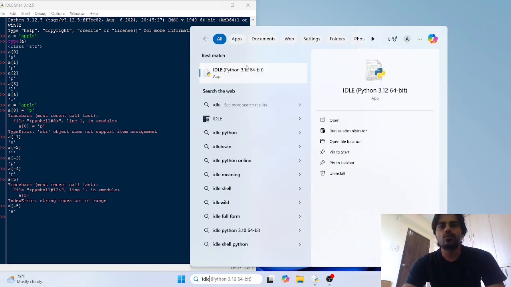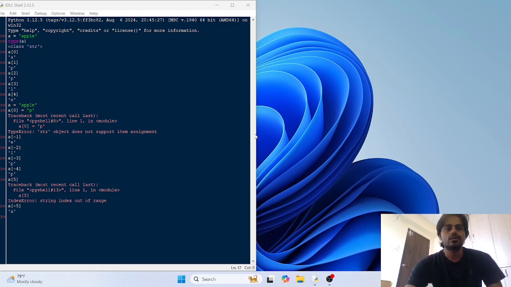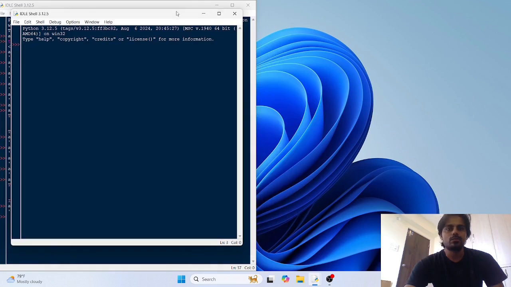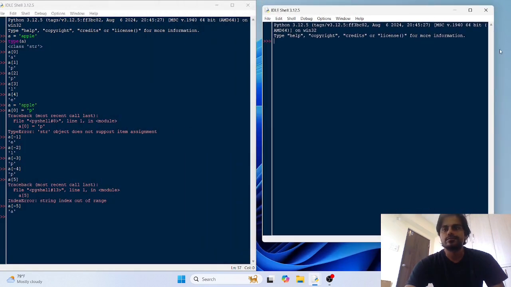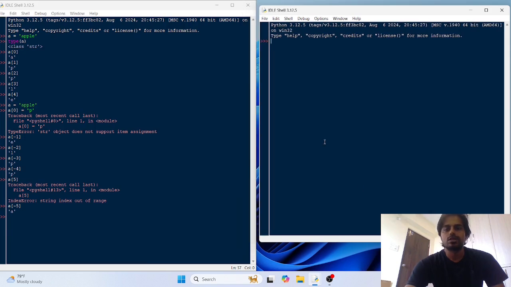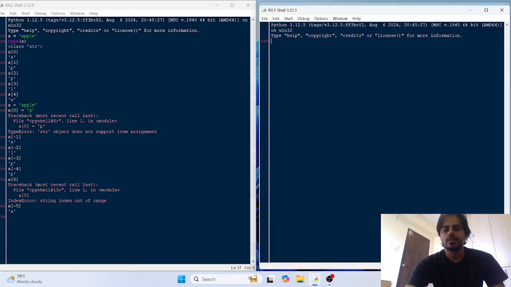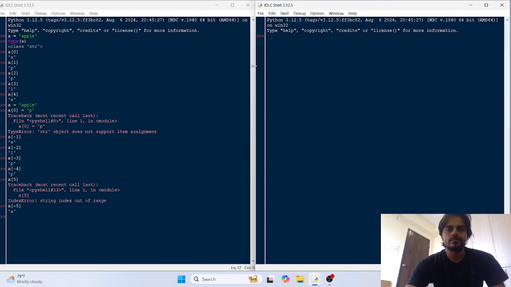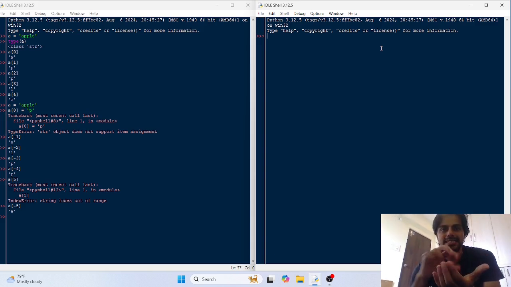Now I am going to open a new IDLE, and here let me put it to the side. See, now we are going to do slicing.